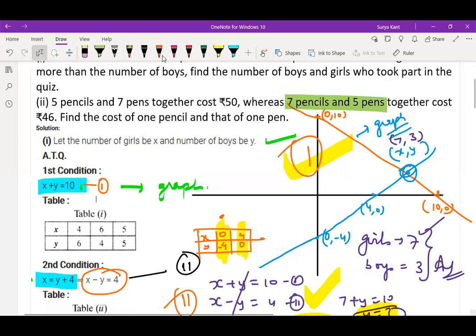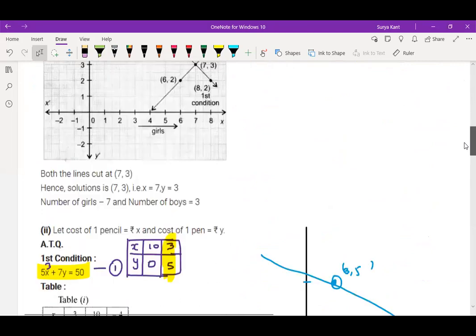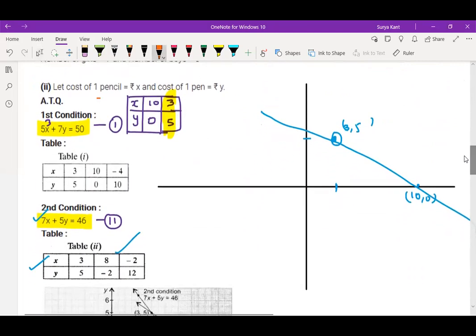The second question is, 5 pencils and 7 pens together cost ₹50. Let each pencil cost be X, each pen cost be Y. So according to the question, what can you write? 5X plus 7Y is equal to 50. See here, same thing we have written over here.